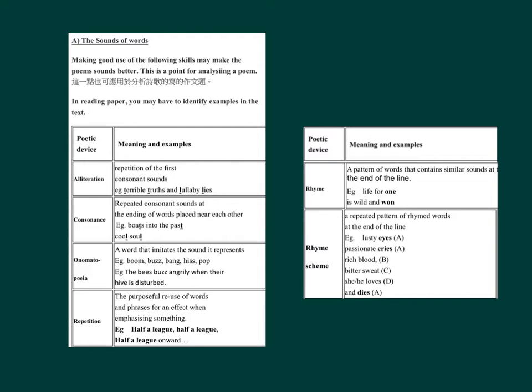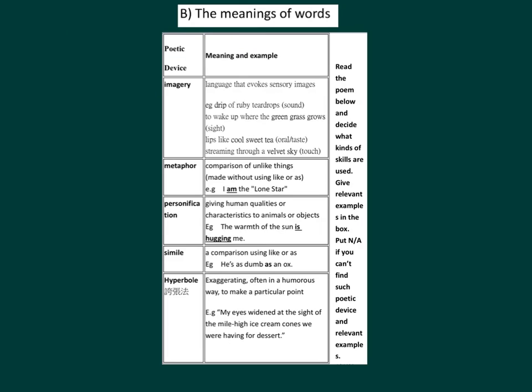Poetic device, rhyme scheme, meaning, examples. A repeated pattern of rhymed words at the end of the line. For example, lusty eyes A, passionate cries A, rich blood B, bitter sweat C, he or she laughs D, and dies A. B. The meanings of words.